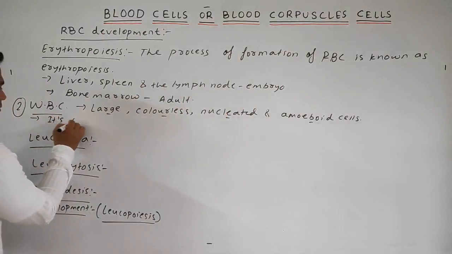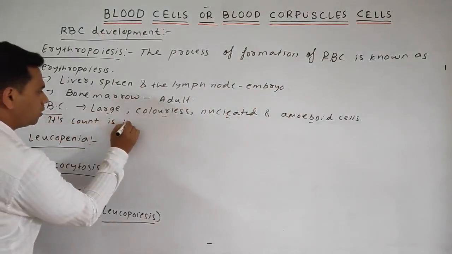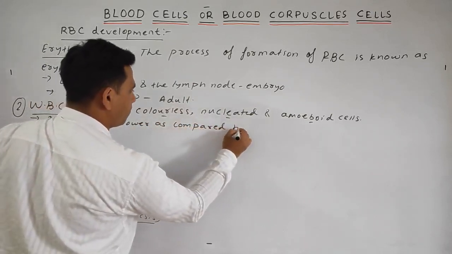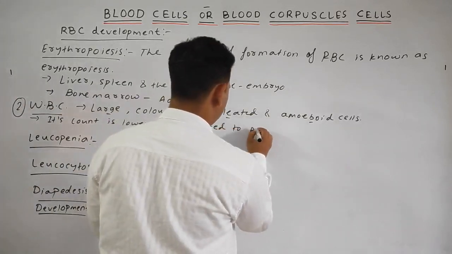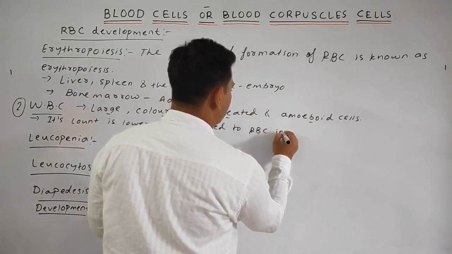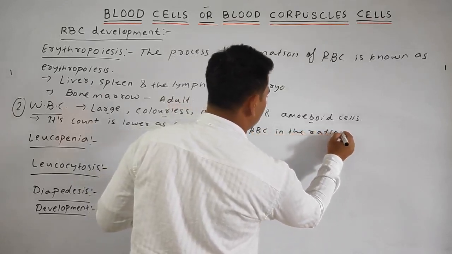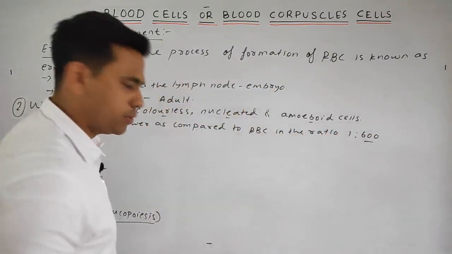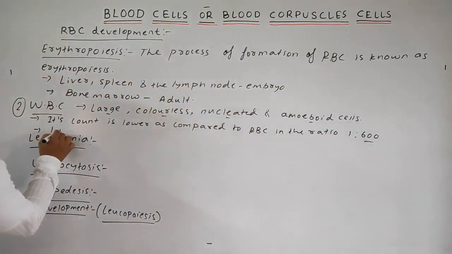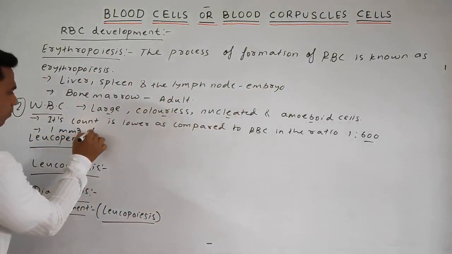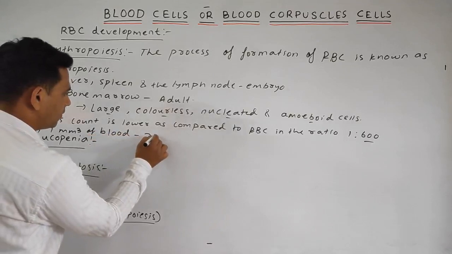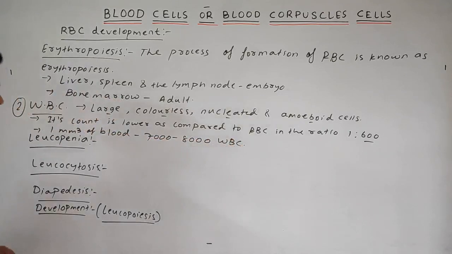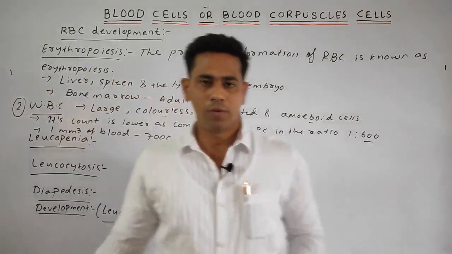Its count is lower as compared to RBC, in the ratio 1:600, means for every 600 RBC there is 1 WBC, or one cubic millimeter of blood consists of 7,000 to 8,000 WBC. So these are some introduction portion of the WBC.